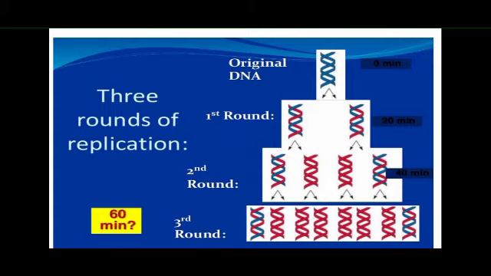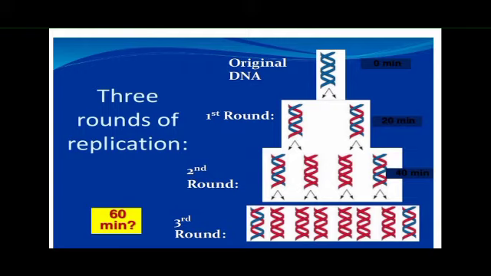In the second round, the second generation, they observed that half of the strands are DNA strands containing N14 light nitrogen, and the remaining strands are hybrid strands. So here you can see that no DNA strands containing heavy medium are present, but only hybrids and DNA strands containing light nitrogen are present.